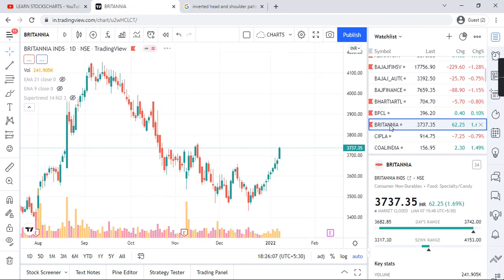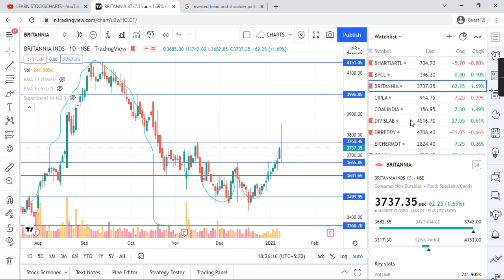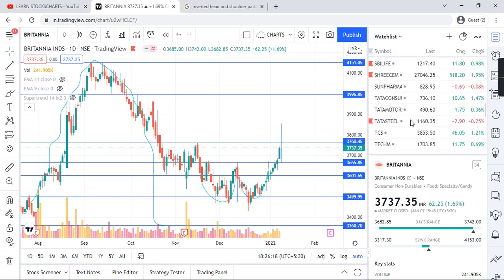Britannia, see guys how the Britannia W shape is working. You might be happy if you went with this. That's why 62 rupees 25 paisa. And the third one is AU Bank.